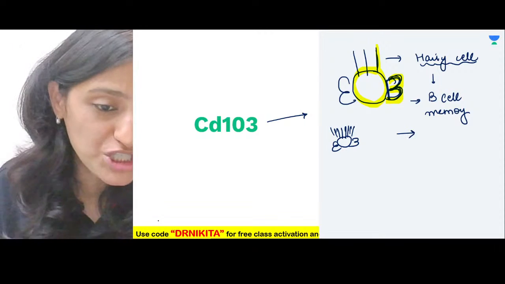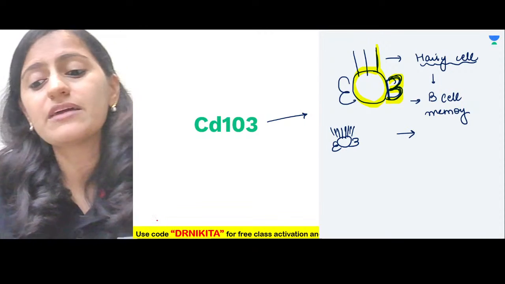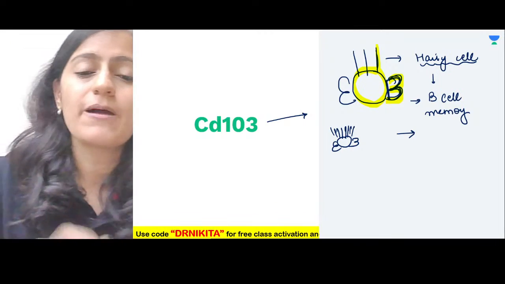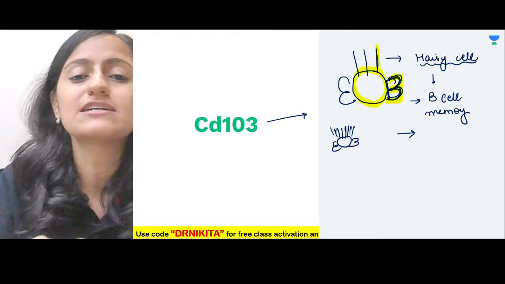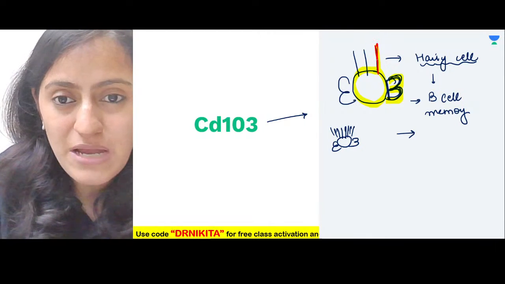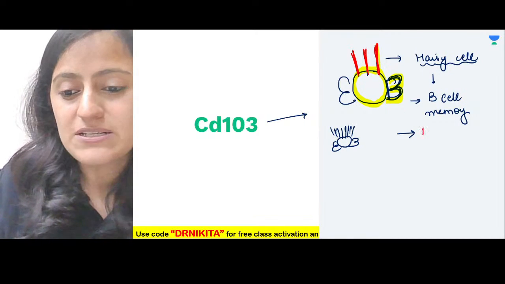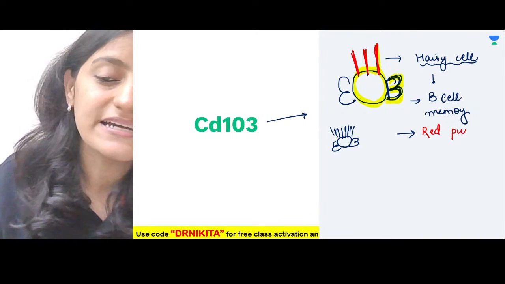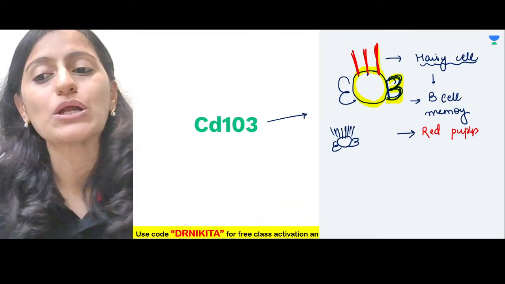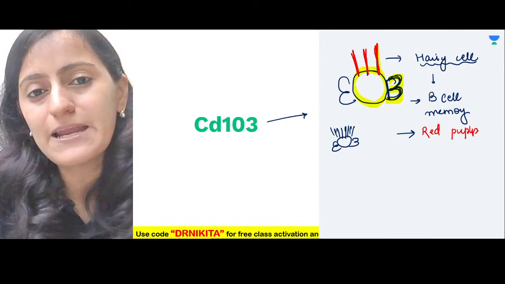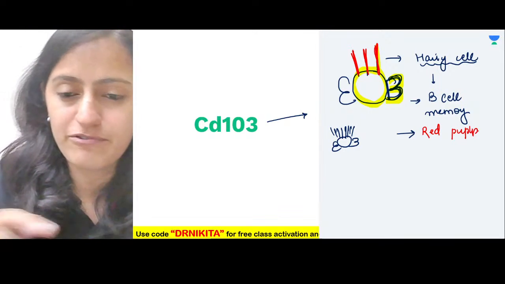Another important question. Hairy cell leukemia involves the white pulp or the red pulp of the spleen? Remember, this is one of those rare lymphomas which involves the red pulp. So when you make the hair, make it red color so that you remember it involves the red pulp and not the white pulp. The rest of them involve the white pulp. Another red pulp one is hepatosplenic lymphoma.